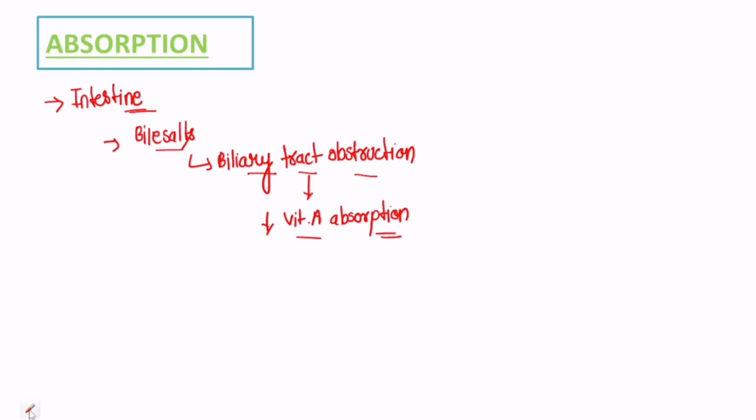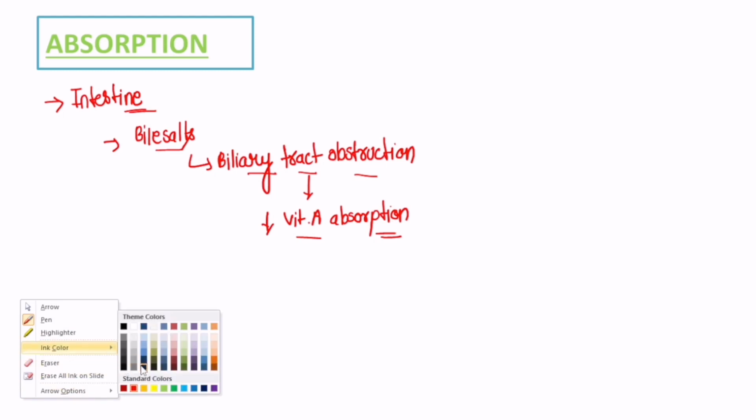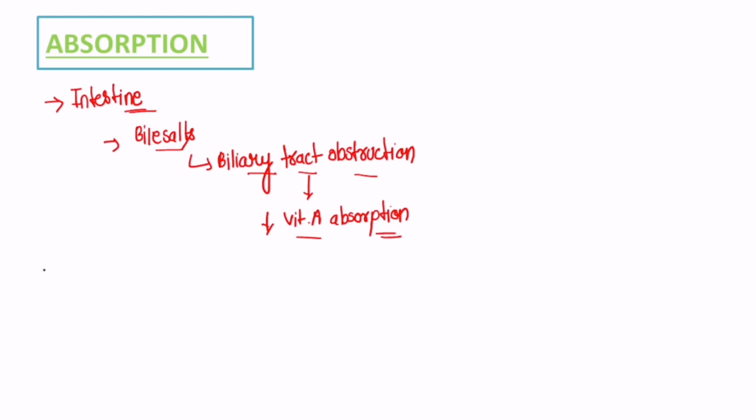So we all know that we have beta carotene, which is the provitamin of vitamin A. So this beta carotene is then cleaved by the enzyme dioxygenase. The enzyme dioxygenase cleaves beta carotene to retinal. Do not get confused between retinal and retinol. And this retinal then gets reduced to retinol.